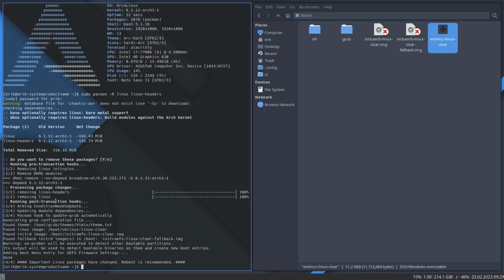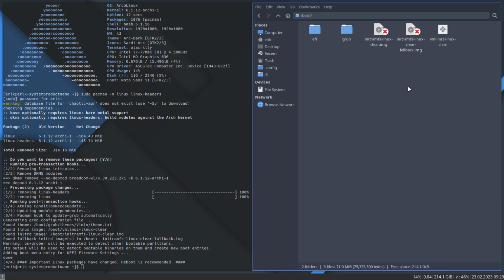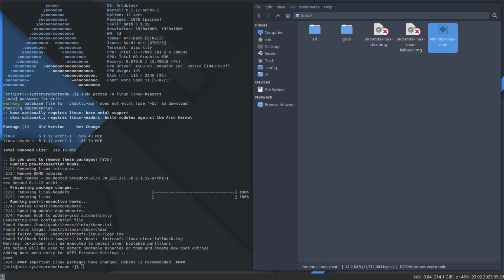Removing Linux headers. And here's the clear. Yes. Here's the clear and here's the clear. Okay. So gotta reboot again. There's only one way you can boot now. It's gotta be clear. All right. Let's save the recording and reboot.